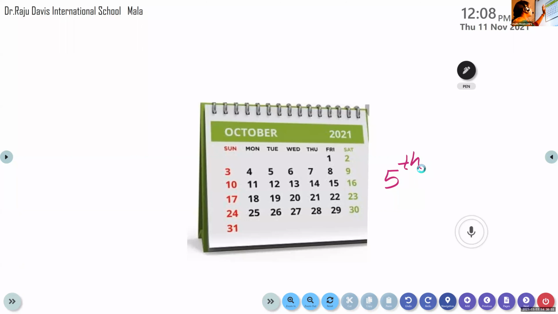Sometimes we can see some other colors. If it is a red color, it's a holiday. This calendar is made by another company or something like that, so they put this Saturday as green color. That's all. If it is a red color, it's a holiday.